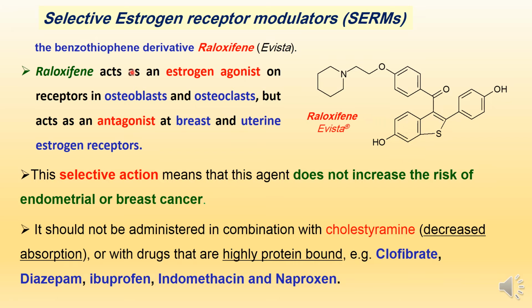So, raloxifene acts as an estrogen agonist on the estrogen receptors that are present in osteoblasts and osteoclasts, but at the same time acts as an antagonist on the estrogen receptors that are present in breast and in uterus. When raloxifene acts as an estrogen agonist on the estrogen receptor in the osteoblasts, the number of osteoblasts increases.